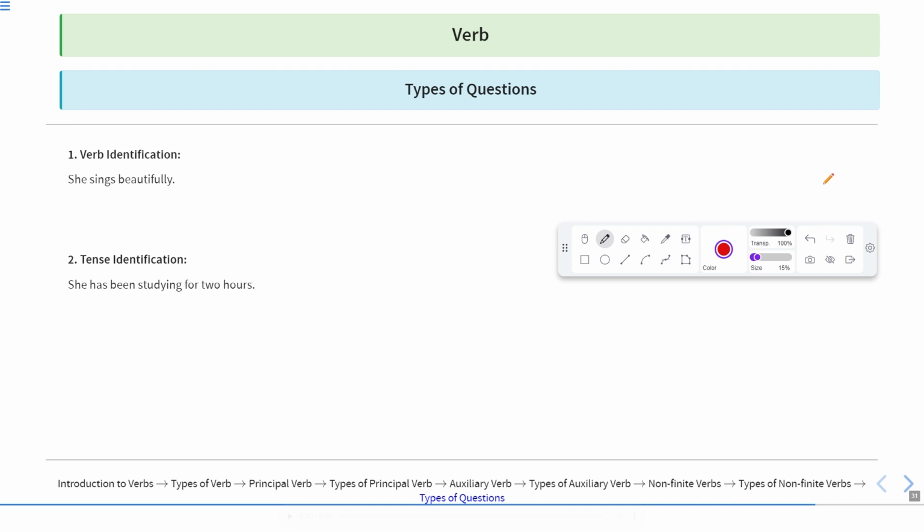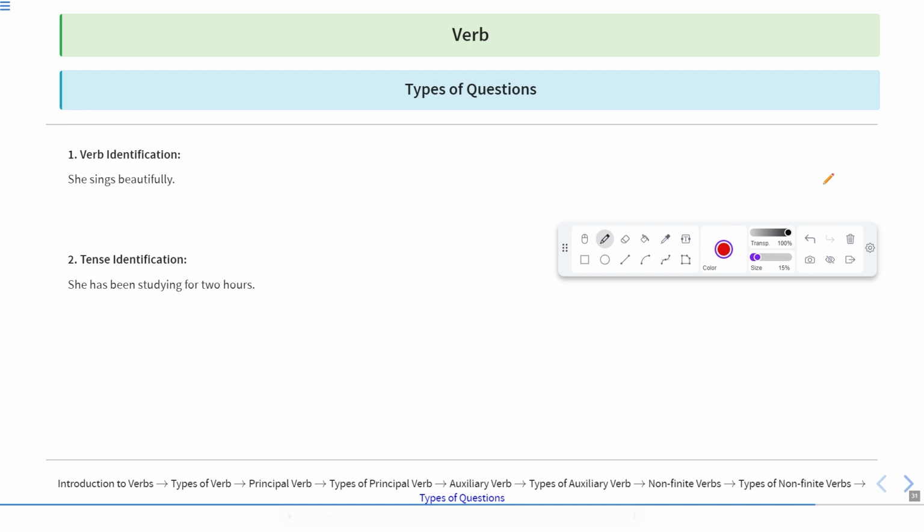Now, here we'll see some types of questions that may occur from this chapter. I hope what we have discussed is clear to you all. Now we'll discuss the types of questions that you can encounter in your exams.